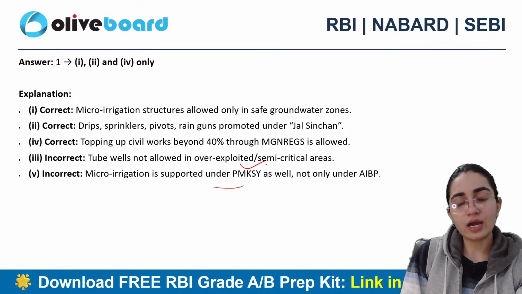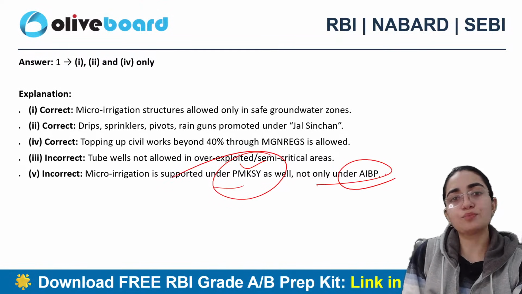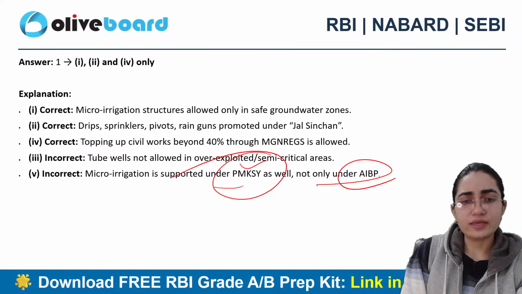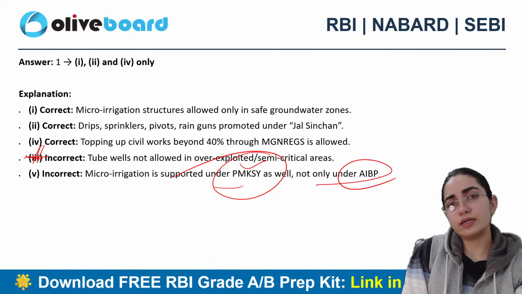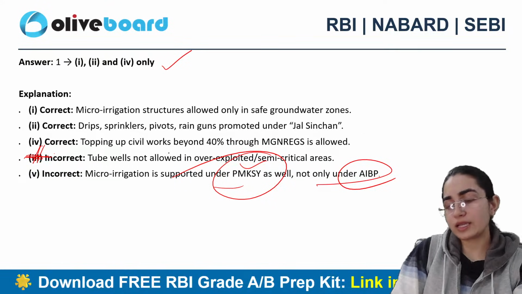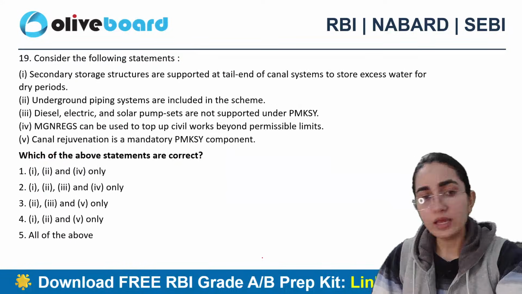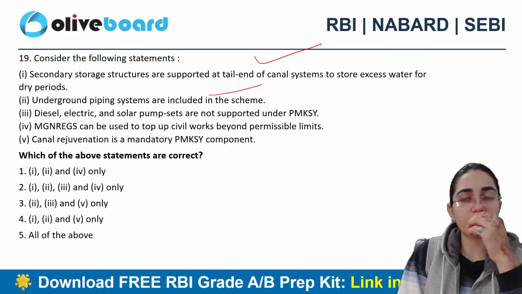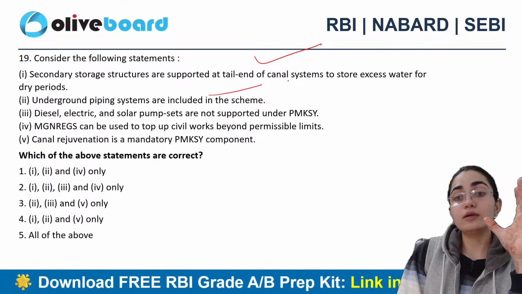So it is supported under this particular initiative and not under this particular AIBP here, right? कृषि सिंचाई योजना के साथ associated है, और ये logically incorrect है, ठीक है? So of course first, second and fourth is the correct answer here. Good. Next question says secondary storage structures are supported at the tail end of canal systems and to store what, that